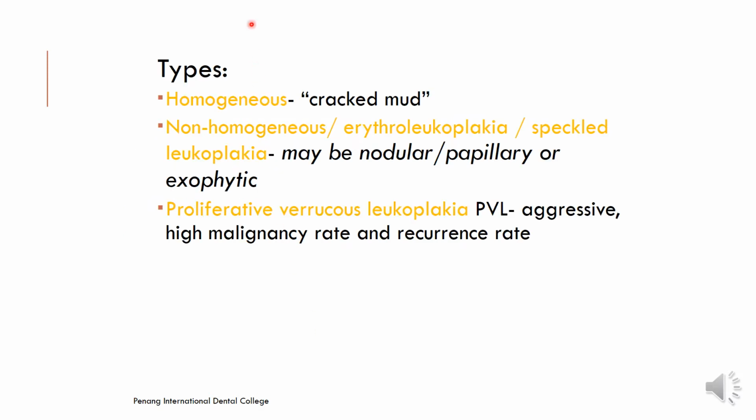There are different types of clinical classifications of oral leukoplakia. The homogeneous one, which appears like cracked mud; non-homogeneous, also called erythroleukoplakia, which I find is a very confusing terminology. So a more preferred and easier to remember term would be speckled leukoplakia. The reason why we use the word speckled is because it could be nodular, papillary, exophytic, or simply a mixture of red and white. And the third one is proliferative verrucous leukoplakia, PVL, which is a more aggressive form of leukoplakia, having a higher malignancy rate and recurrence rate.